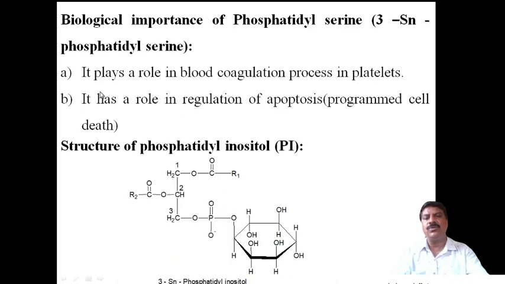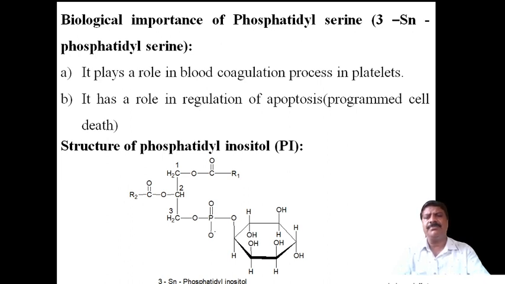First, it plays an important role in the blood coagulation process in platelets. Blood coagulation is very important; it is involved in blood clotting. When there is a cut, bleeding takes place.